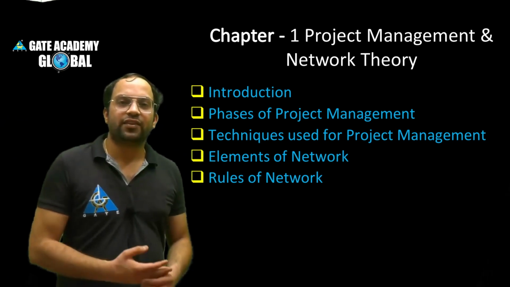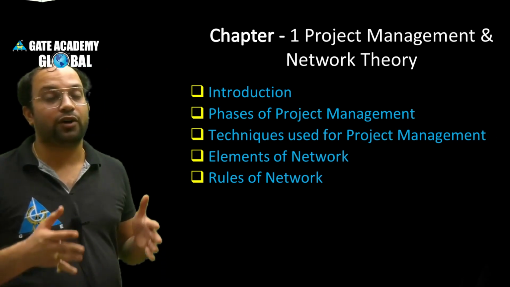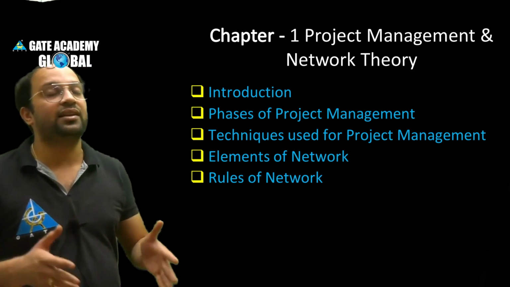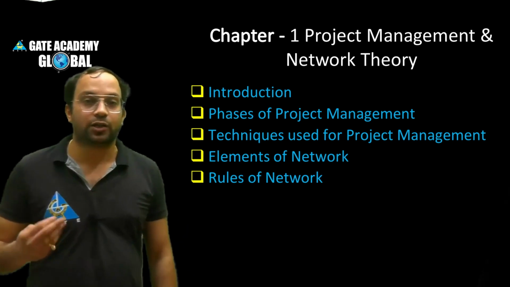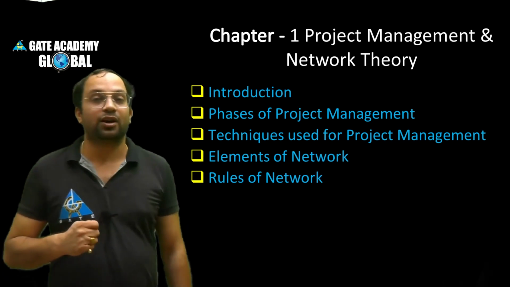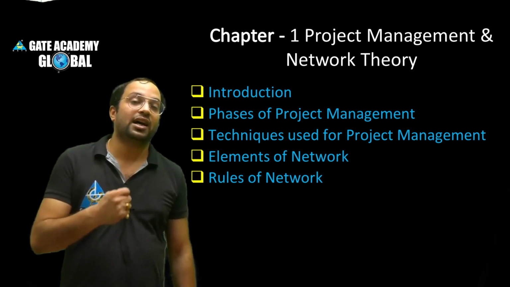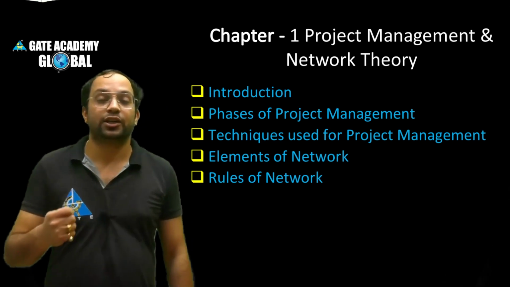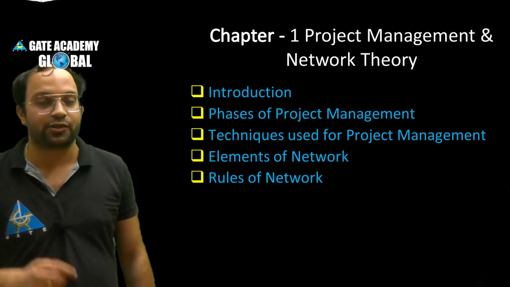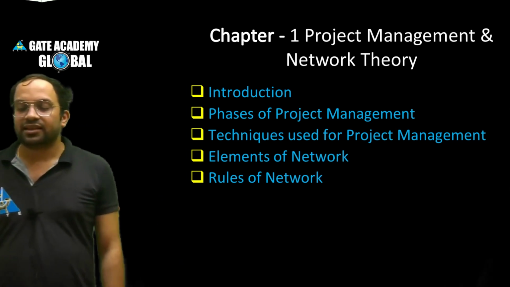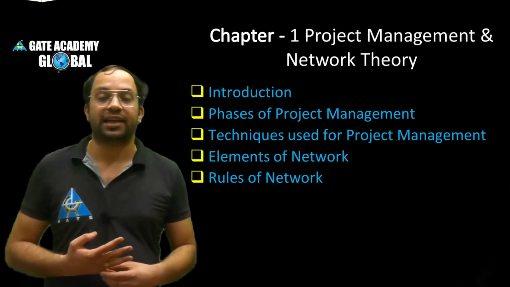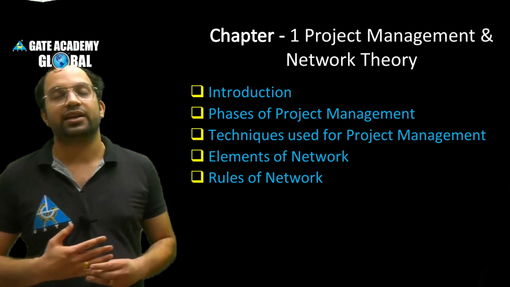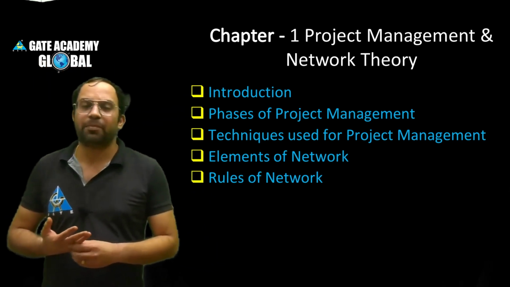So what are the different phases? First we go for planning, then scheduling, and then we execute them, and during execution we will control all the things, because we will see in the controlling part whether everything is falling in our planning and scheduling or not. Next are the techniques we will use for project management, different techniques like bar chart and Gantt chart. Next is the CPM part.